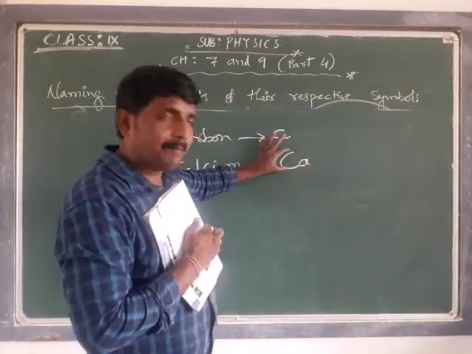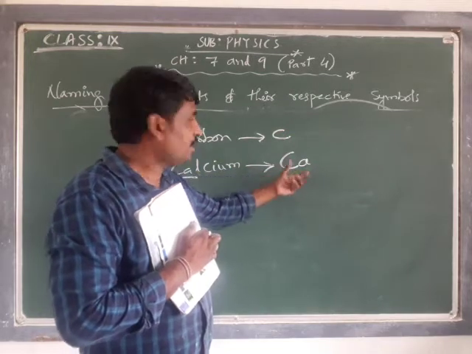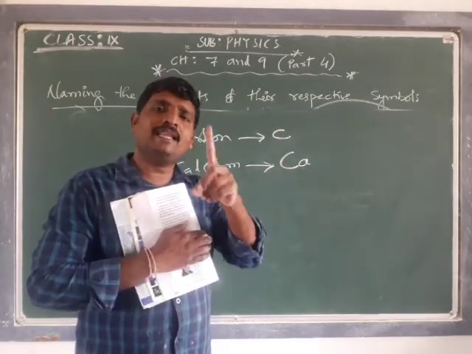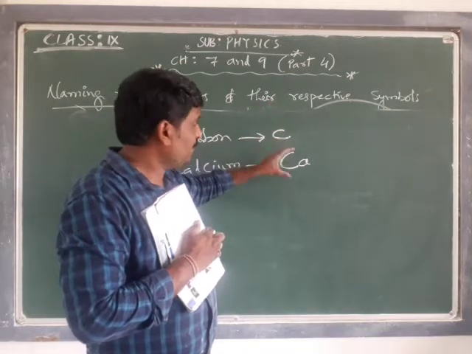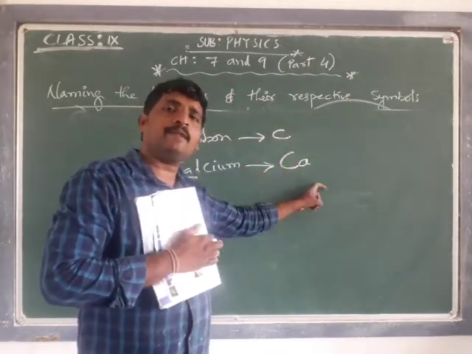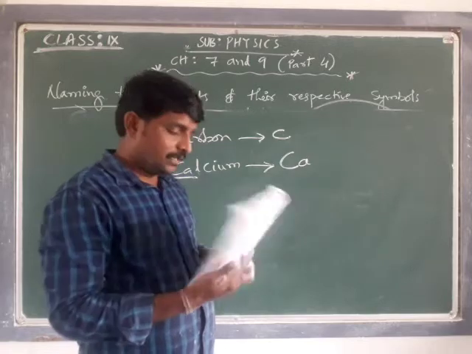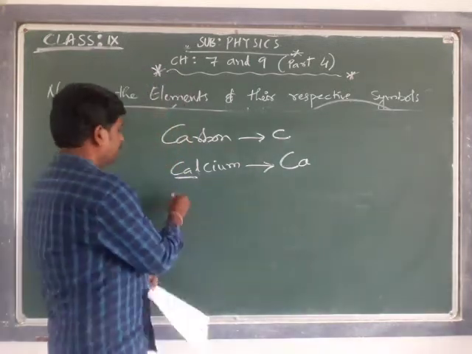The first letter should be capital and the second letter should be small. A symbol of an element should have a maximum of two letters. If it is one, it should be a capital. If it contains two, the first letter should be capital and the second letter should be small. Calcium, chlorine.